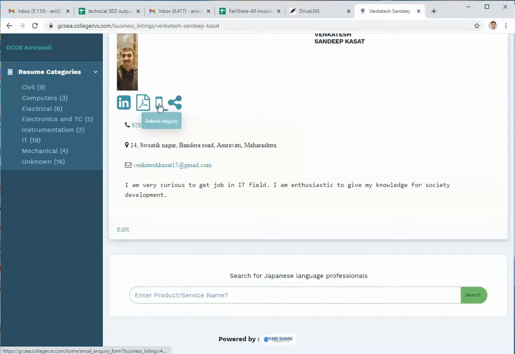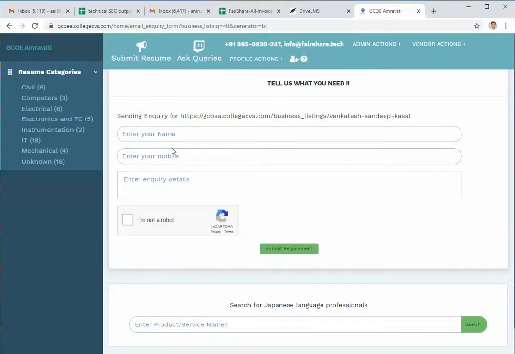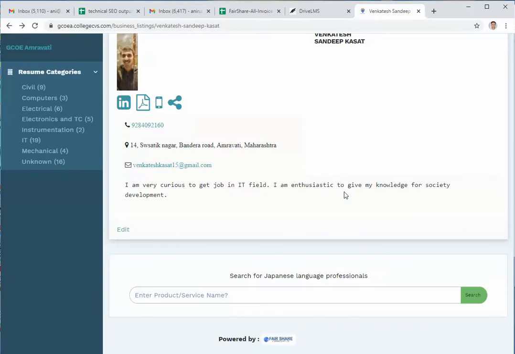Here the admin can directly contact this person via SMS from this link itself. I can put in the name, mobile number, and details, and I can send it. For example, if I feel that this particular resume matches a particular employer's job description, then most likely I'm going to ask him if he's still interested in working as an intern for so and so company.